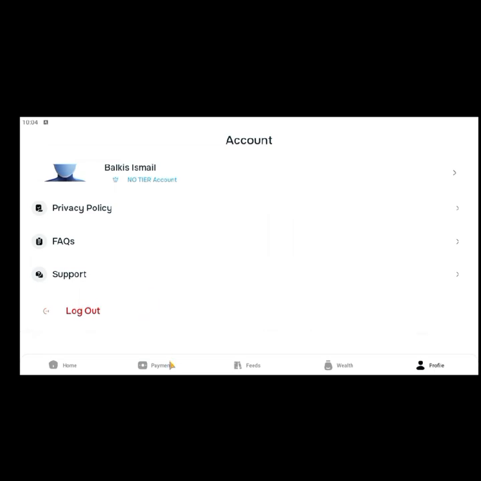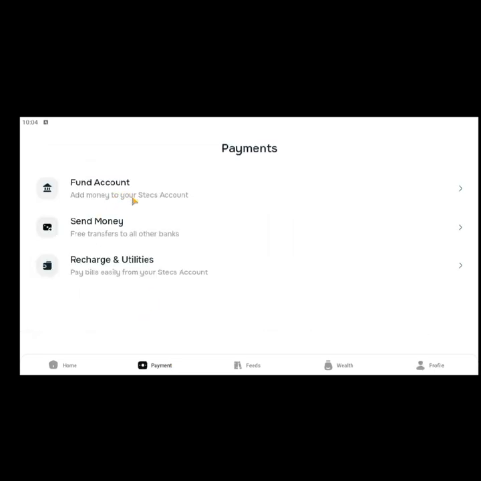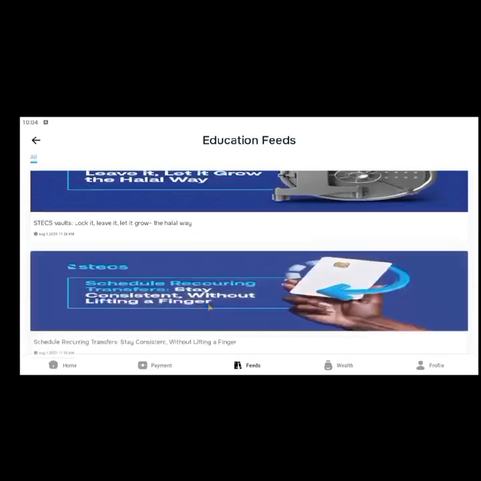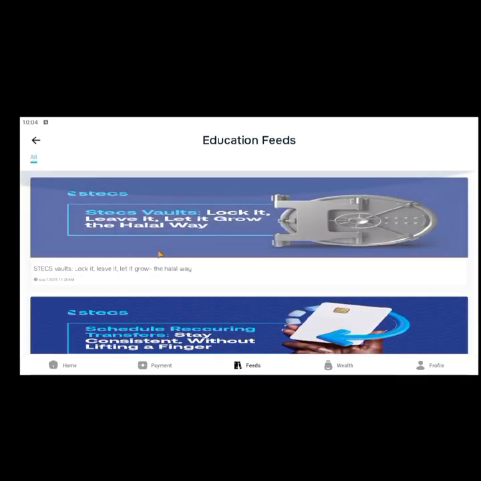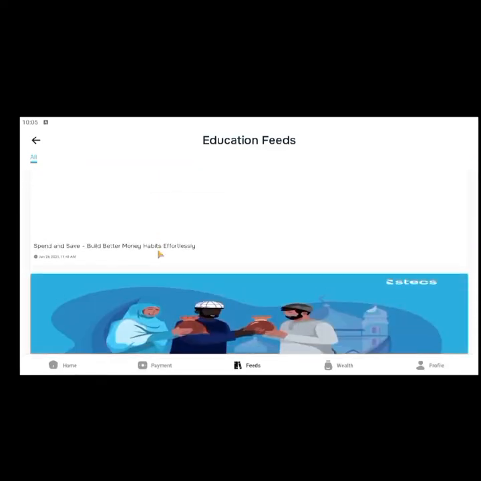You can also log out from here too. Then there's a payment tab here as well, fund accounts. You can also send money. You can see I said something about sending money, receiving money. You can pay your bills, airtime, data, every other thing too. Then the fifth is where you actually read all the articles you dropped. And they really try with the articles. You can read them, learn from them, understand a lot of things.